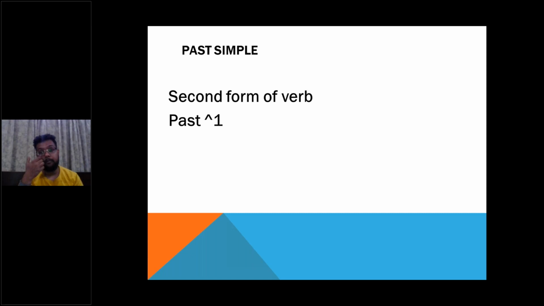So I am giving you a trick to understand the variety of past tenses. Whenever you have only one past incident, for example, I went to the shop yesterday, in this sentence we have only one past incident. So we can understand that this is simple past tense.